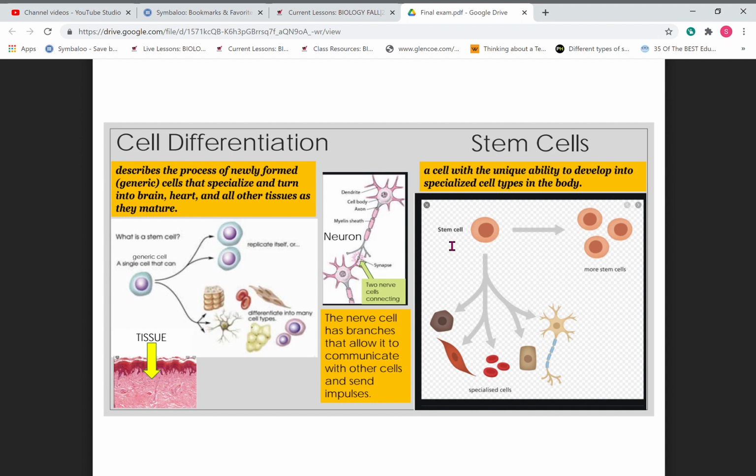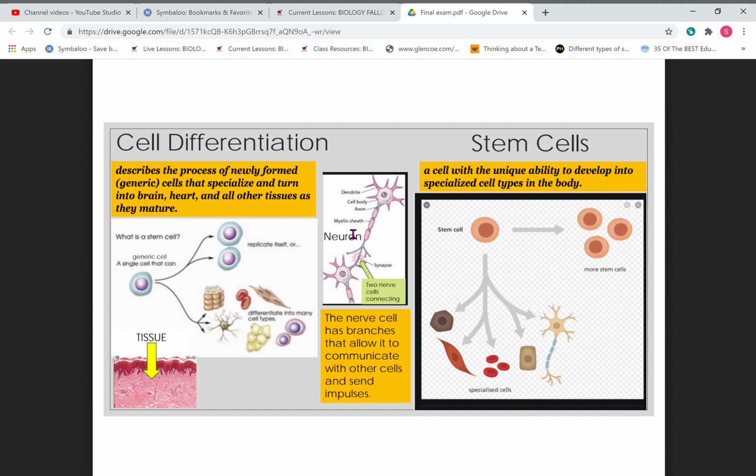All your cells come from your stem cells. That's why they're called stem cells to begin with. And stem cells are undifferentiated, which means that's why we use those when we do replacements of whatever they're trying to make. They've used it for growth of things. Like if I lost my ear, they could use stem cells to make a new ear for me. It's because these can be turned into anything, differentiated by encouraging it to become something.